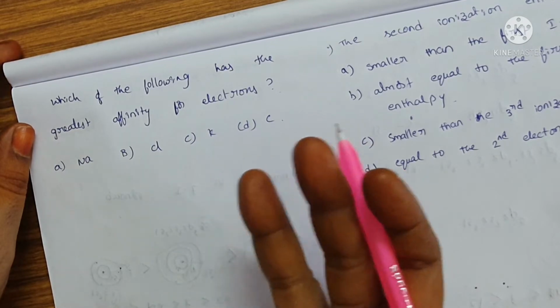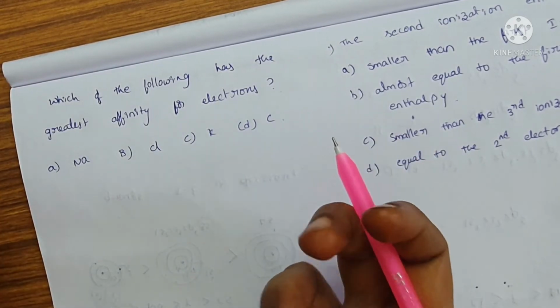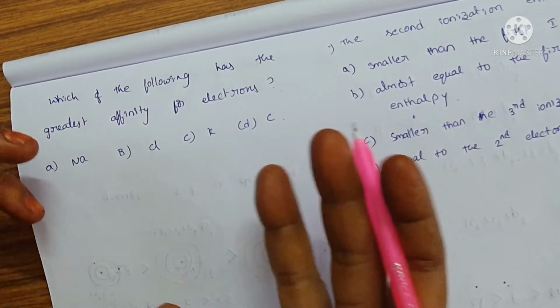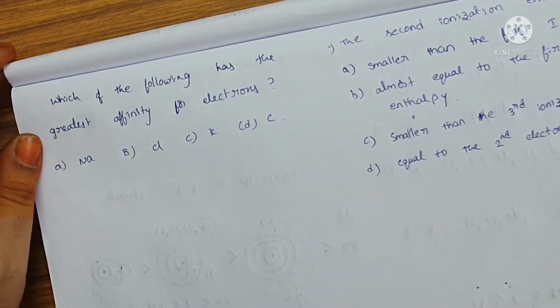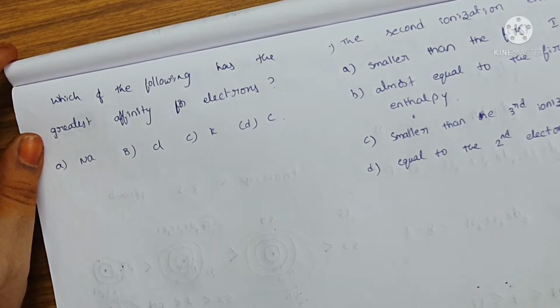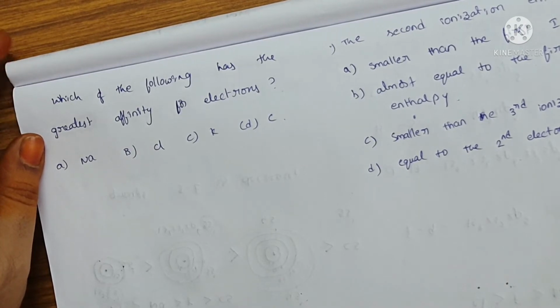Greatest affinity means taking capacity, or it wants more electrons, it attracts electrons to get the noble gas electronic configuration. Okay, understood?